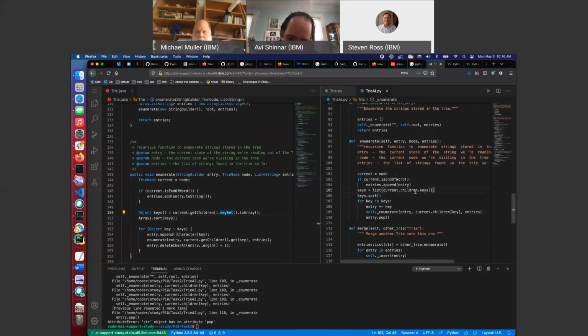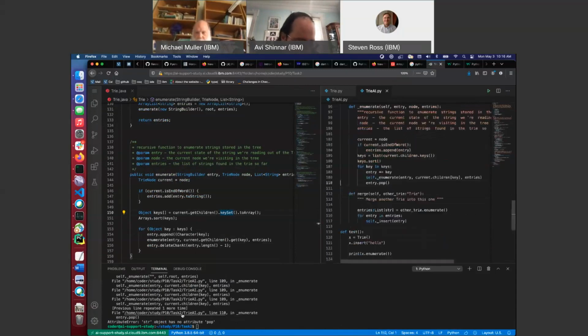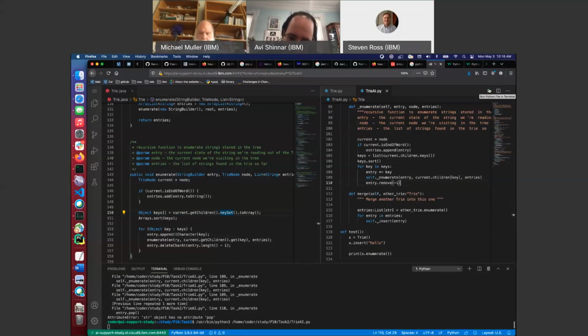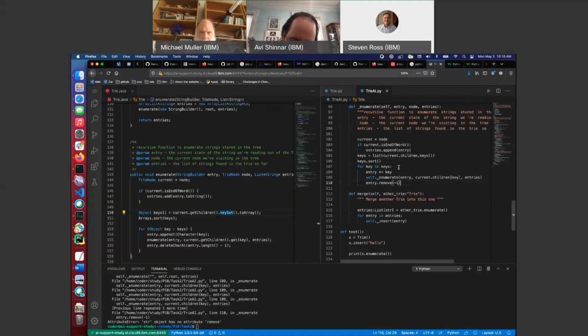Okay, so I had a list here because the type of keys is some like key view thing. What's going on here? String has no attribute pop. So I can probably do something like this. See if that works. I guess strings aren't like arrays that way. No remove either.